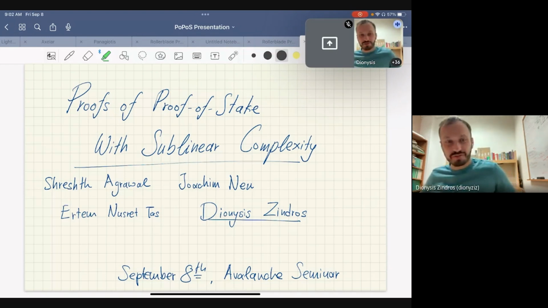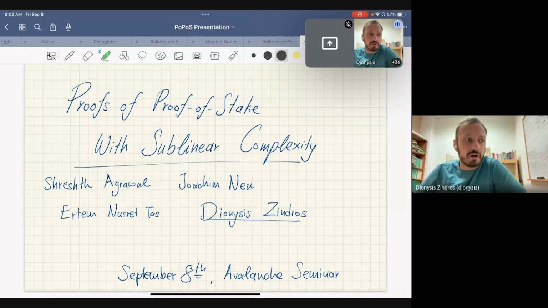Okay, so proofs of stake with sublinear complexity. This is a paper that we wrote with my colleagues Suresh Agrawal from Munich, TUM, Joachim Neu and Ertem Nusratas here at Stanford. It just got accepted for publication at AFT, Advances in Financial Technologies, taking place in October in Princeton. In case you can make it, Suresh is going to present it there.